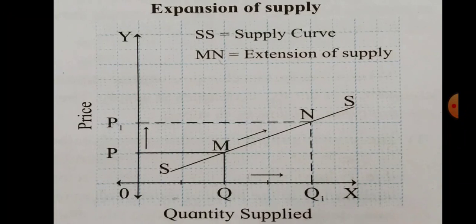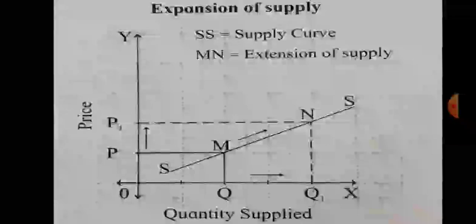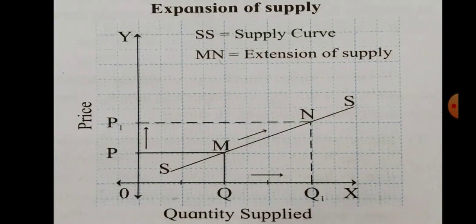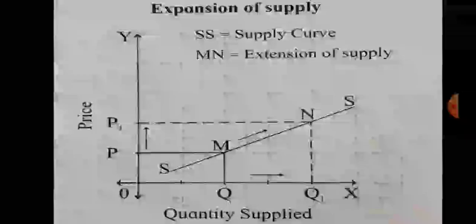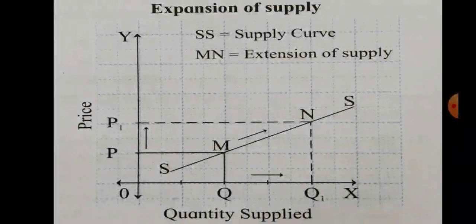So what happened to the movement of supply? The movement of supply is upward, from point M to N along the same supply curve SS. We consider movement of supply along the same supply curve in variation in supply. So in expansion of supply, supply moves upward along the same supply curve SS, from point M to N. MN shows extension or expansion of supply. This is known as expansion of supply in economics.